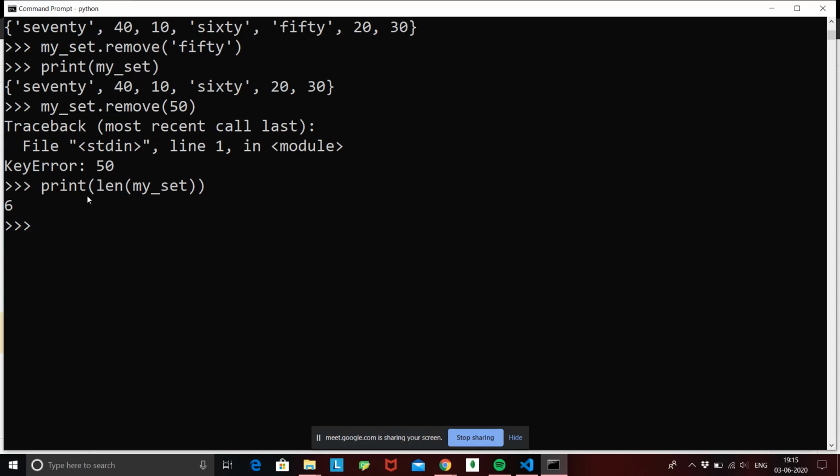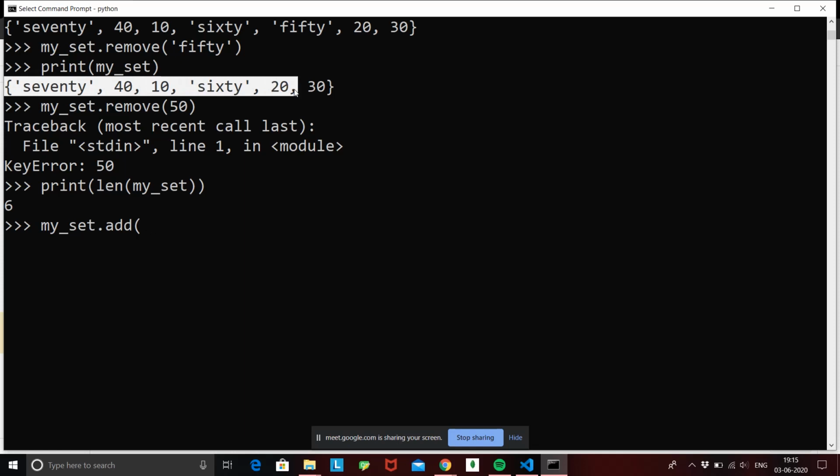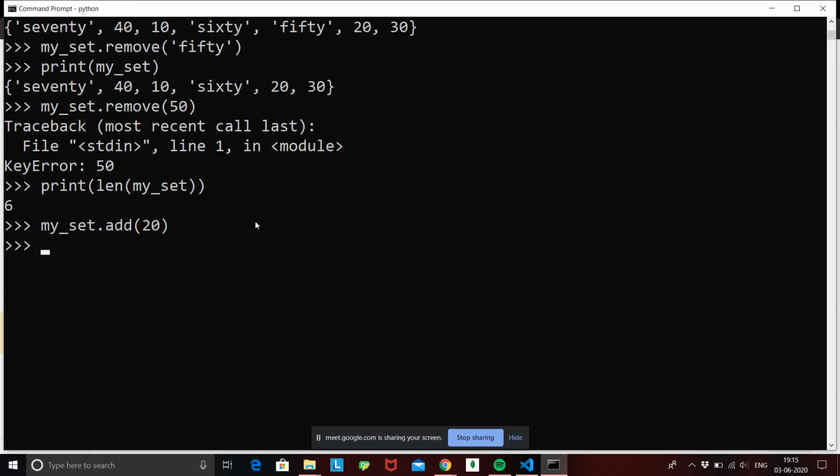Another property I would like to discuss for a set is this: if I do my set dot add, and suppose our set is currently 70, 40, 10, 60, 20, 30, and I do add 20 and try to print my set, see what's happening here.